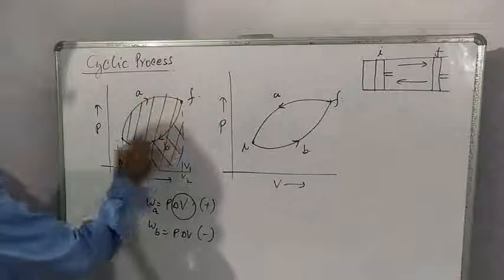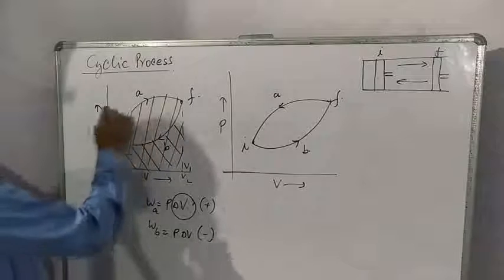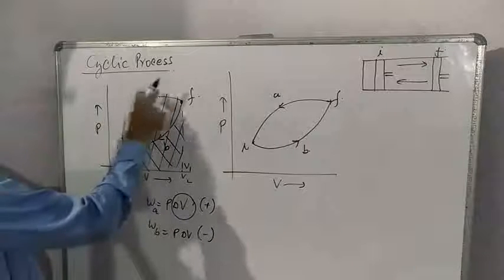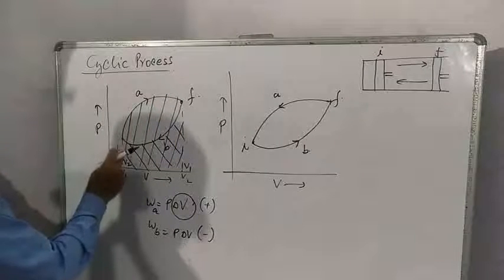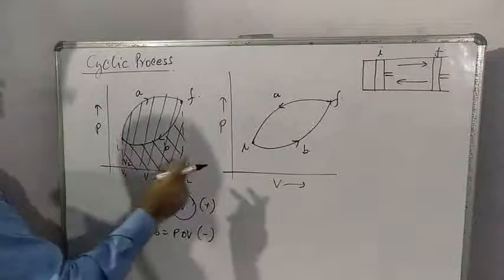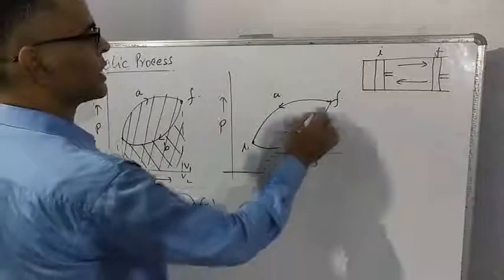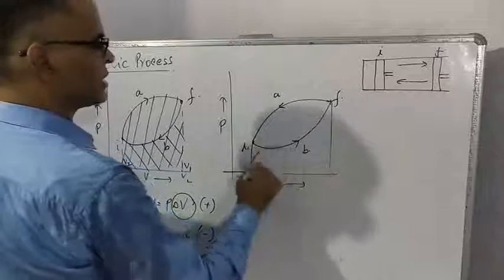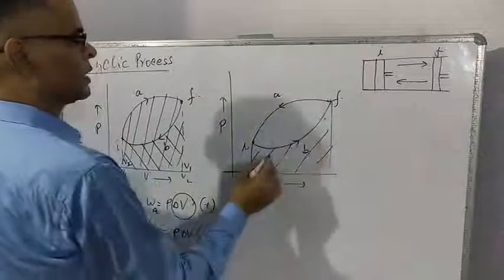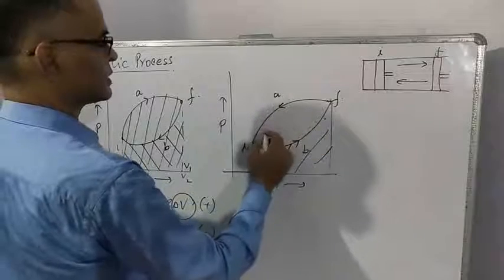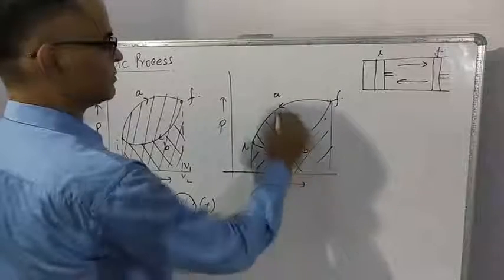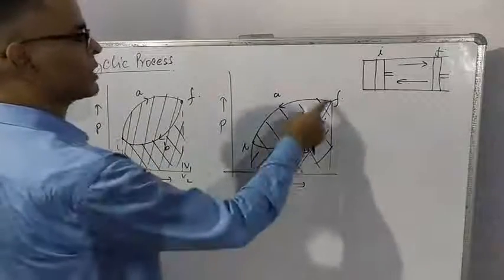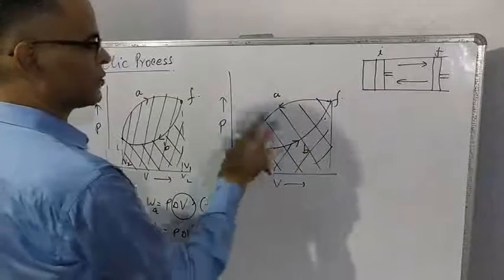So if the process is clockwise, net work is done by the system. Work done by the system is more, work done on the system is less. Similarly, if the system is running anti-clockwise, this is work done by the system, and this is work done on the system. Work done by the system is less, and work done on the system is more. So net work done is negative.